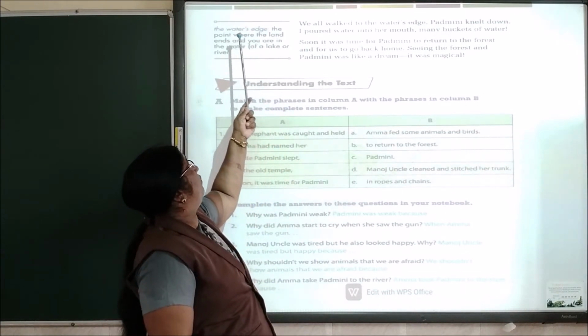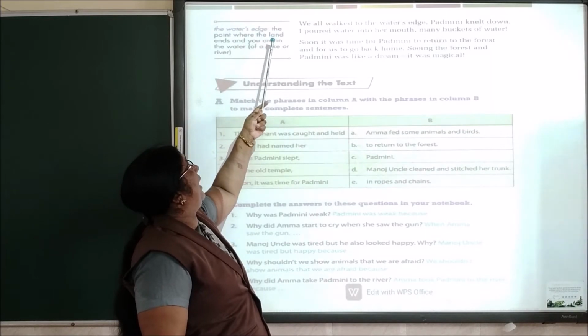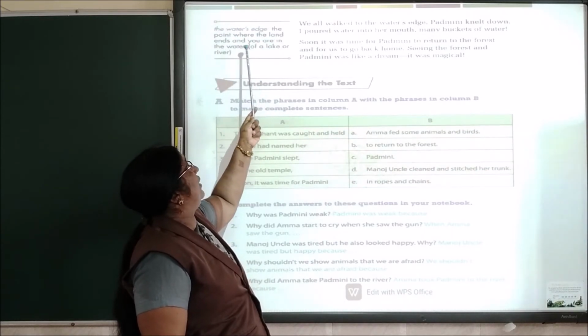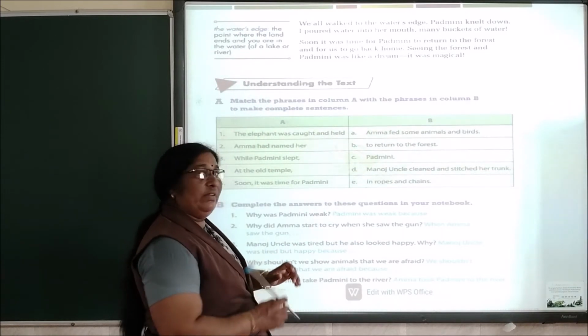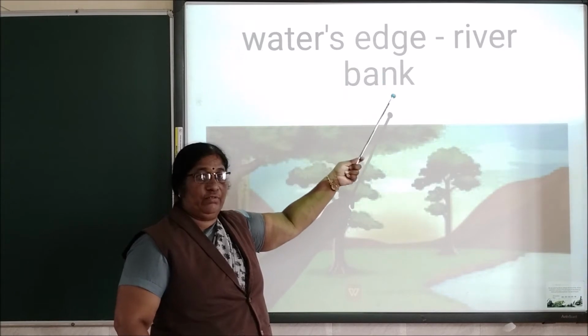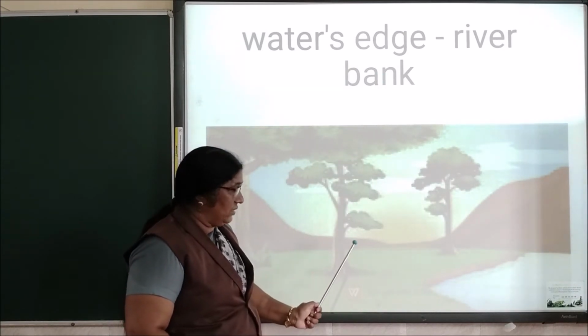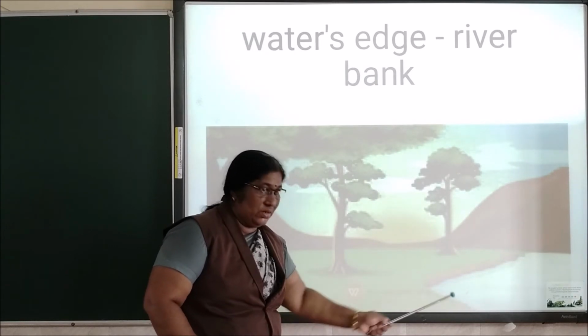Here there is one meaning. The water's edge, the point where the land ends and you are near the water. River bank. You can see here this water's edge. This is the river and this is the water's edge.